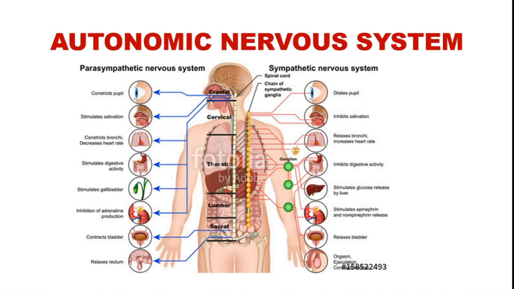So here in the diagram you can see what happens. It dilates the pupil, the parasympathetic will constrict. It inhibits salivation, the parasympathetic stimulates salivation. Then similarly during the process of excretion, it will contract the bladder, the parasympathetic will relax the bladder. So according to that, the autonomic nervous system works.